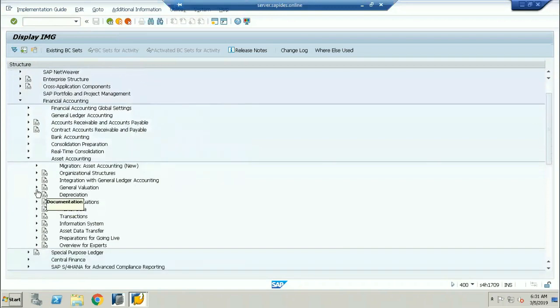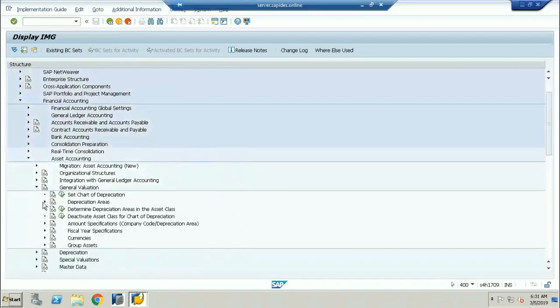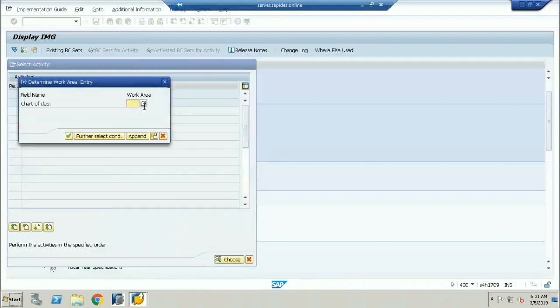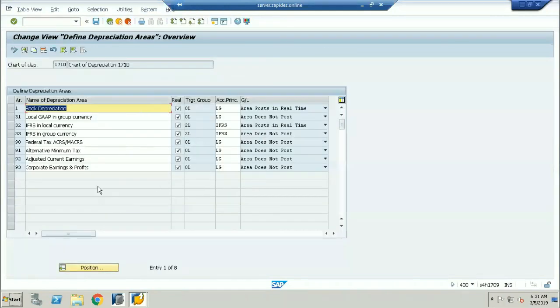If I go into asset accounting, general valuation, and the depreciation area, as I discussed, at the depreciation area level you can see that 32 is the area for IFRS, 2L is going to be the ledger group, and 01 is for the local GAAP.